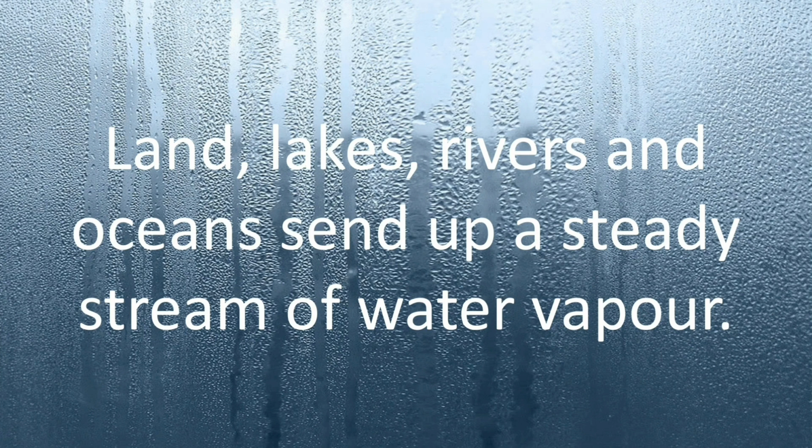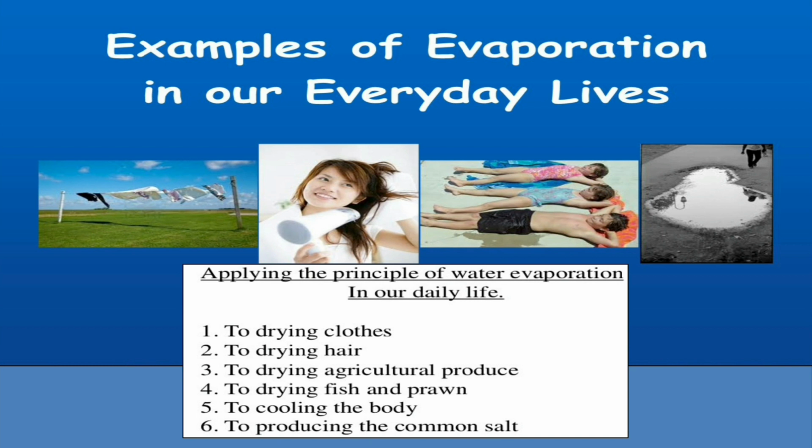Now let us see from where evaporation happens. Evaporation happens everywhere, especially from land, lakes, rivers and oceans, which send up a steady stream of water vapor. Now let us see examples of evaporation in our daily lives. For example, when we dry clothes, dry hair, dry agricultural products, dry fish and prawn, cool the body, produce common salt, etc. are some of the examples of evaporation. When we cook also, evaporation happens.